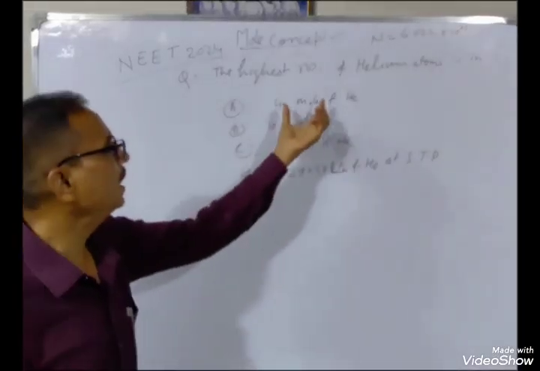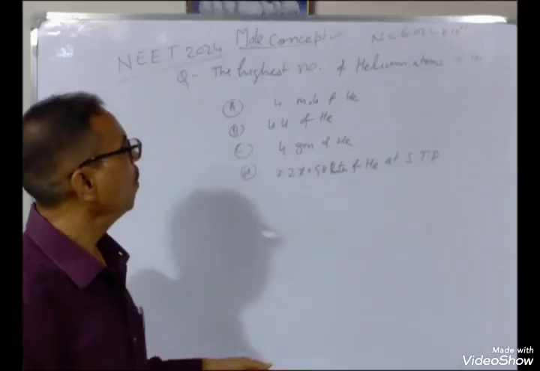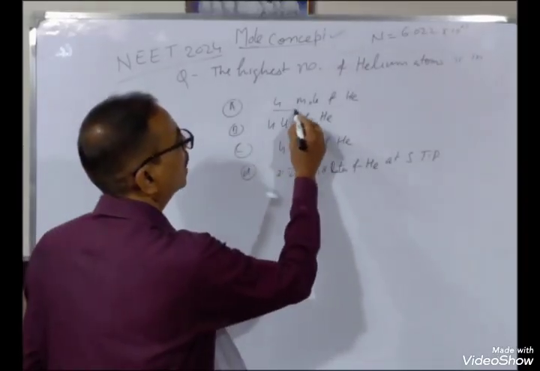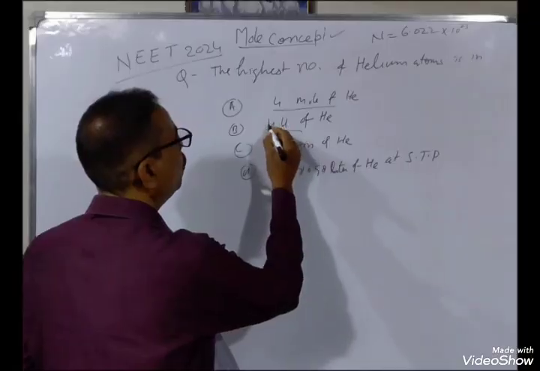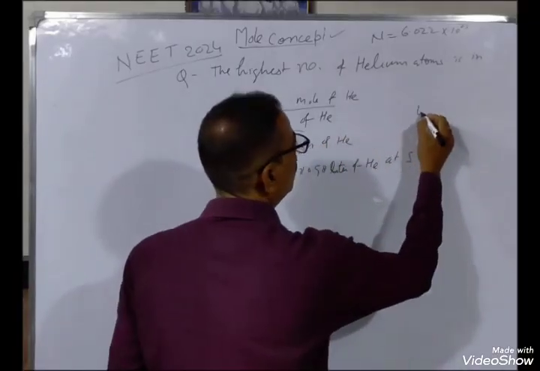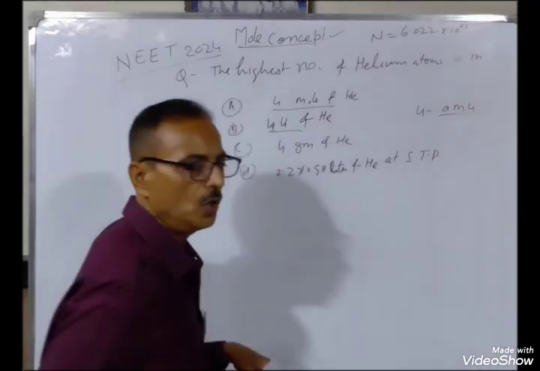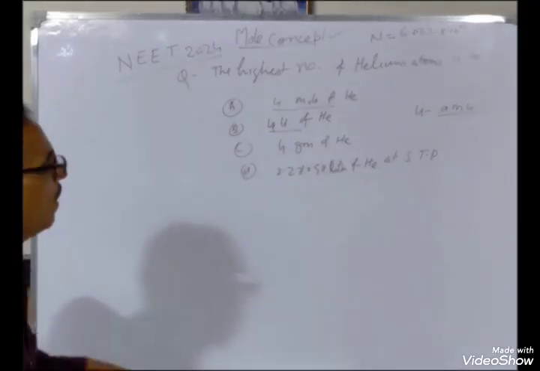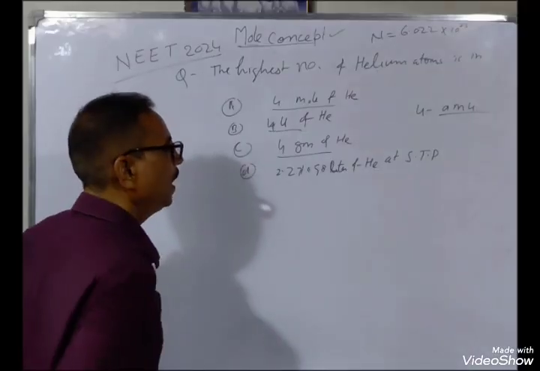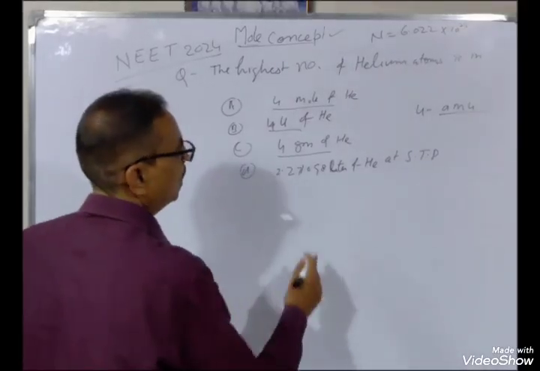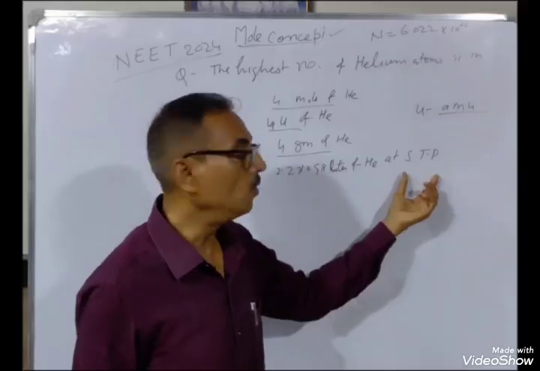There are 4 quantities of helium given in different terms. 4 moles, this is in terms of mole. 4 u of helium. u stands for AMU, atomic mass unit. I have told you AMU, atomic mass unit. Then next is 4 gram of helium, and this is in terms of STP, molar volume.